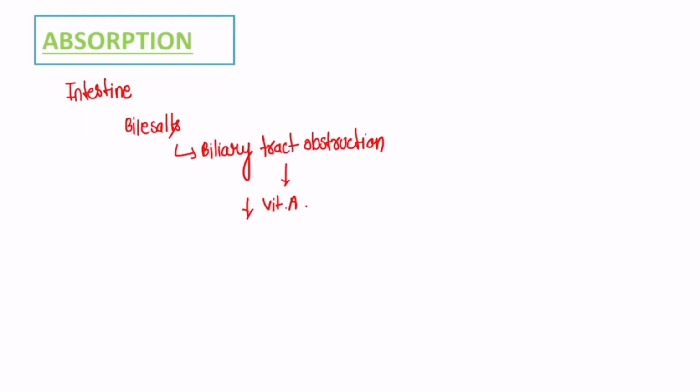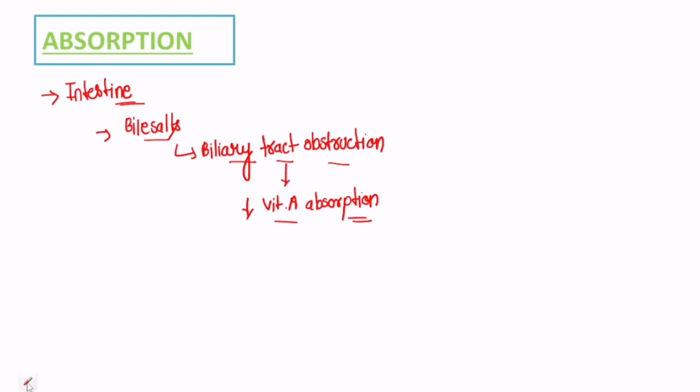Reduced vitamin A absorption. That is why I told you there about deficiency, that how the deficiency of vitamin A occurs due to impaired absorption or metabolism. So the major site of absorption of vitamin A is the intestine, and because it's a fat soluble vitamin, it is absorbed along with the bile salts and fatty acids. So during the biliary tract obstruction, there is a reduced vitamin A absorption. Now, how actually does this absorption process take place?